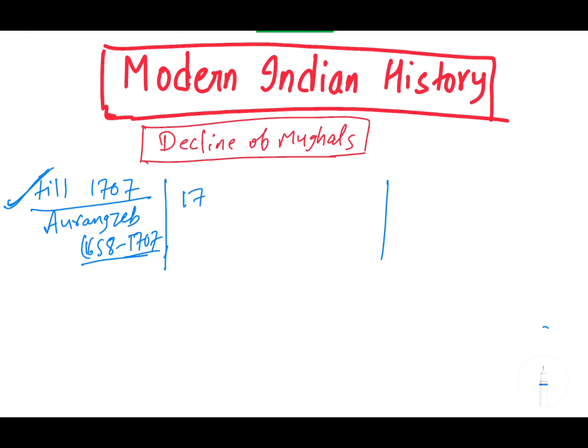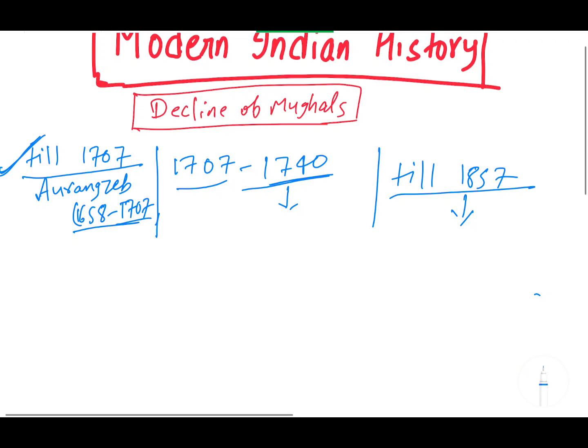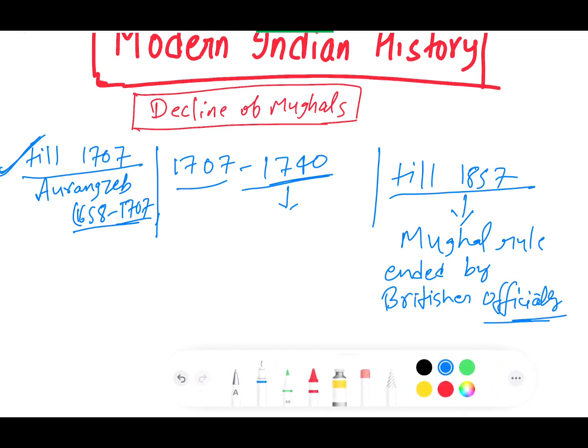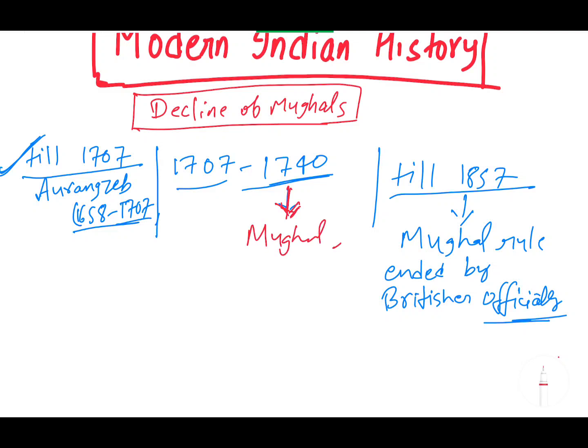Then in the second phase we will see 1707 to 1740, around the Nadir Shah invasion, in detail, and the rest till 1857, when officially the Mughal rule is considered to have ended by the Britishers. But on the ground level, by 1740 the Mughal rule had almost ended.